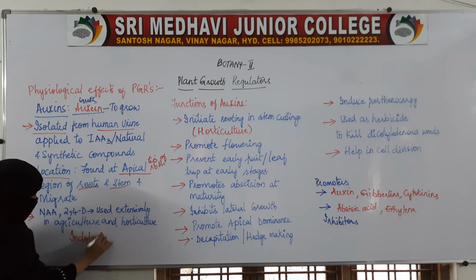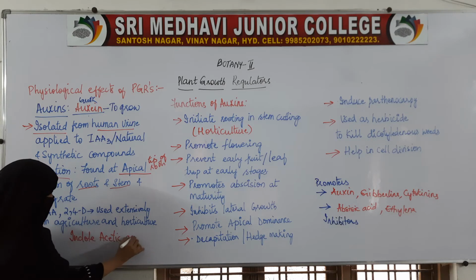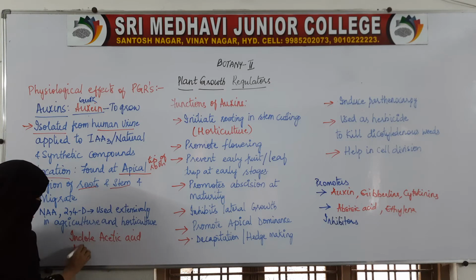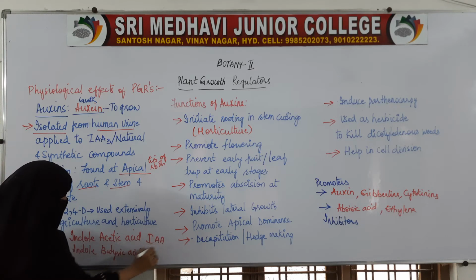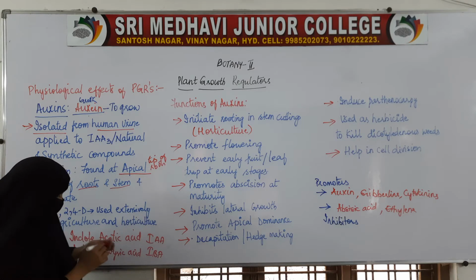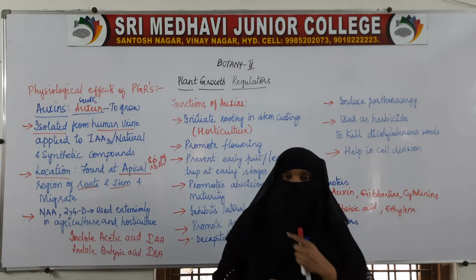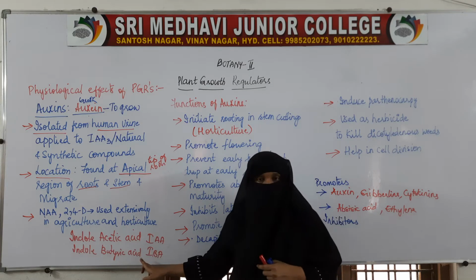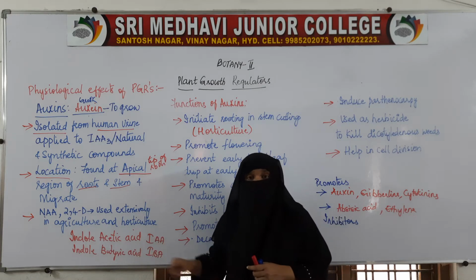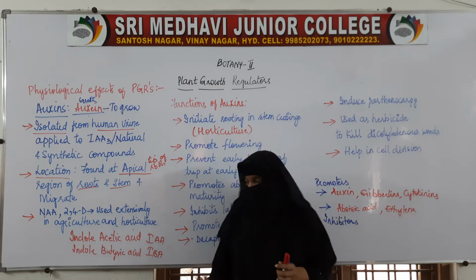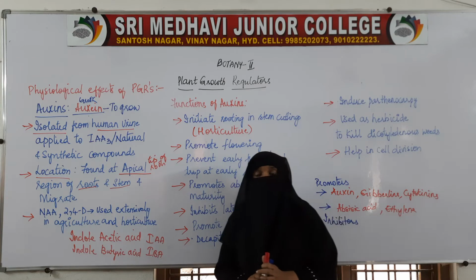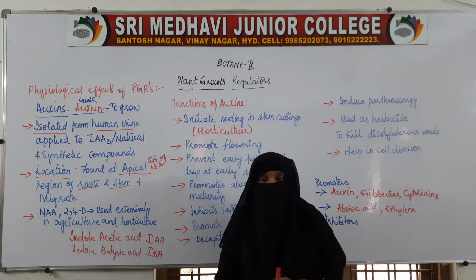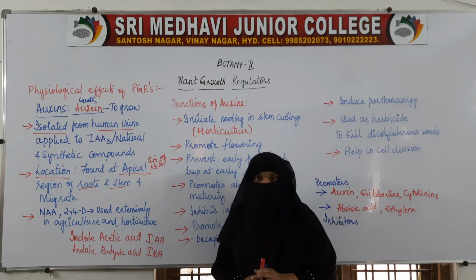indole acetic acid, indole butyric acid, that is IAA, short form IBA. Indole acetic acid, indole butyric acid, these are the naturally found auxins. They are produced in the plant itself. These are the examples of auxins, naturally synthesized by the plant itself.